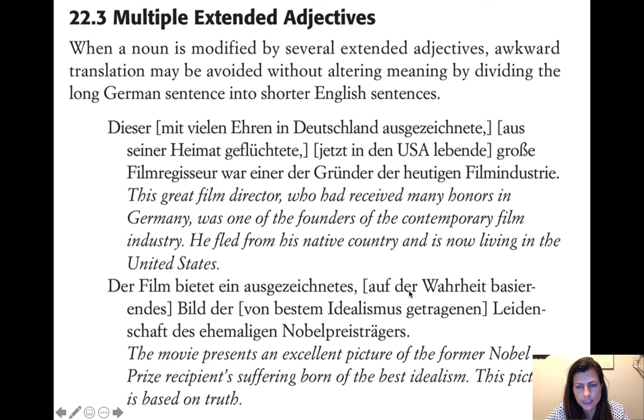whichever extended adjective construction seems like the clunkiest, just take it out and put it in the next sentence. So, auf der Wahrheit basierendes, we're just going to take that out and make it the next sentence. So that way we only have one extended adjective construction in the sentence. That means we only have to make one relative clause. So the film presents an excellent picture. An excellent picture. So we've skipped this extended adjective construction completely. The film offers or presents an excellent picture of